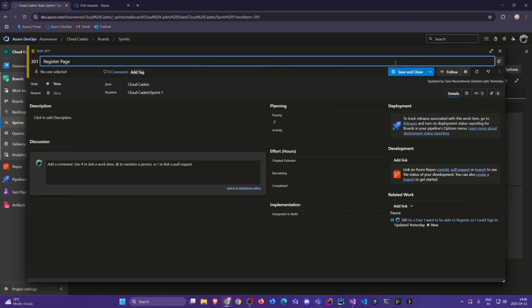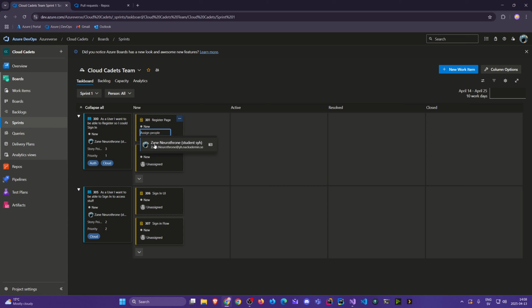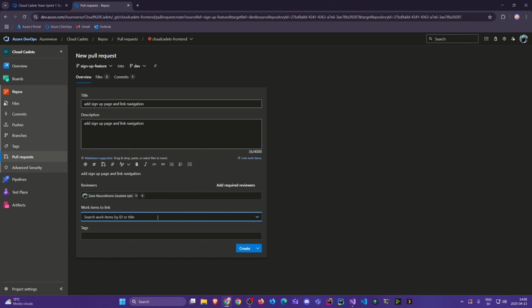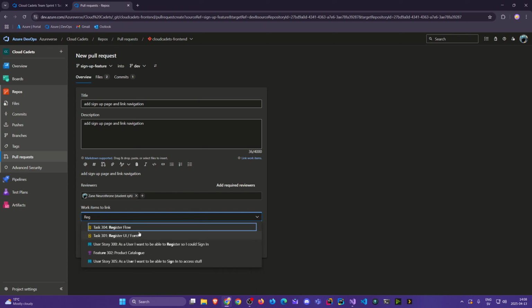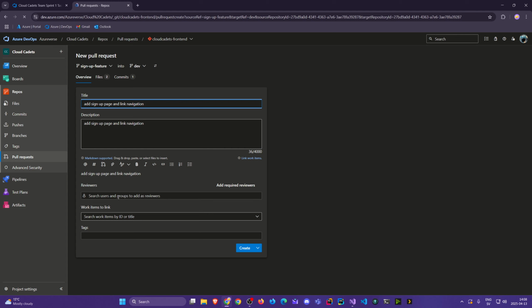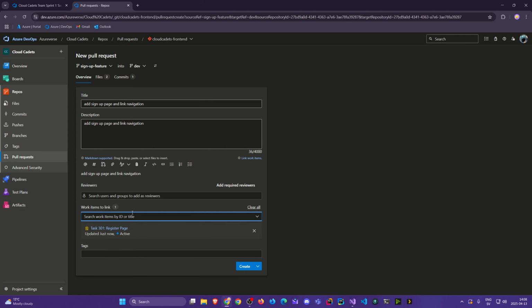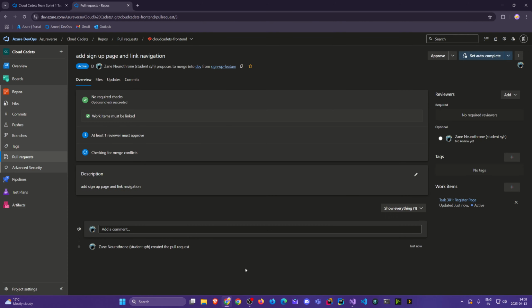Register page. And I'll assign myself. Put it to active. And then I'll come here to register. And then let's do a refresh, I guess. There, register page. Add myself again. Sign up feature branch into dev. Let's assume I did more than just that minimal thing, but let's keep it like that. Great.